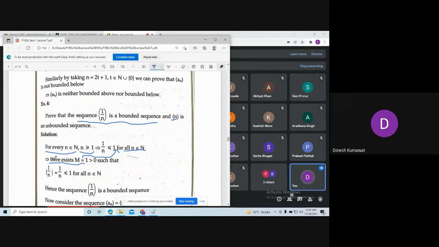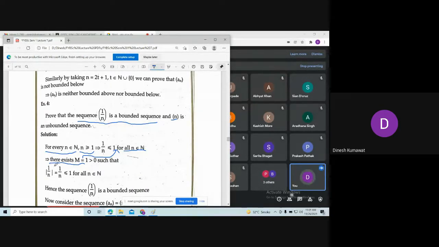here we are using the theorem that a sequence an is bounded if and only if its absolute value is less than or equal to k, where k is bigger than 0, for all n belonging to the naturals. So let us see what happens if I take the modulus of 1 by n.